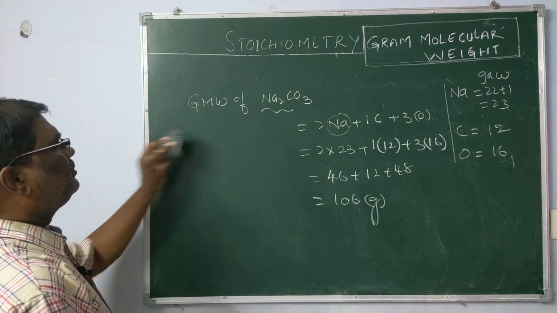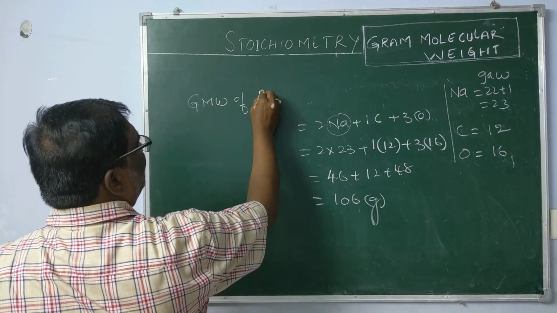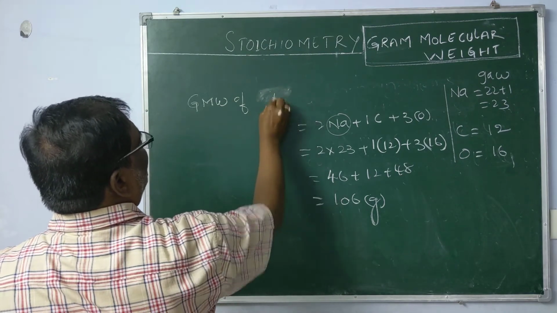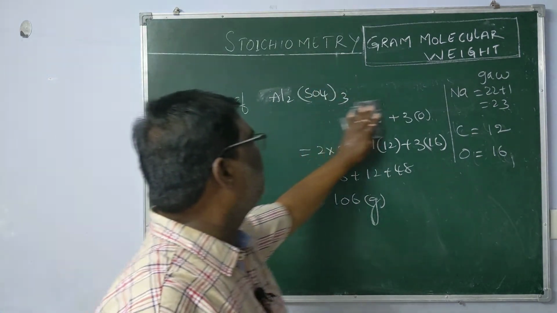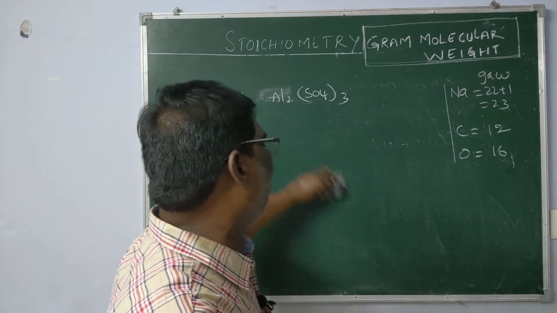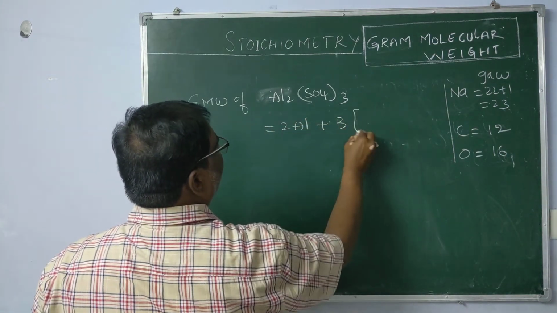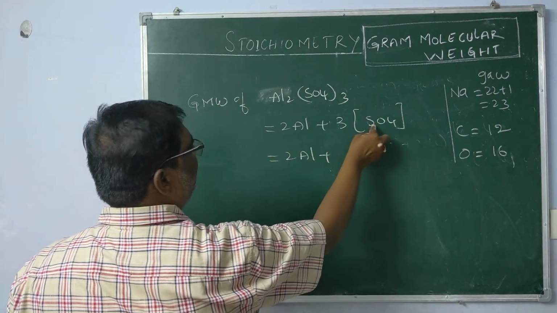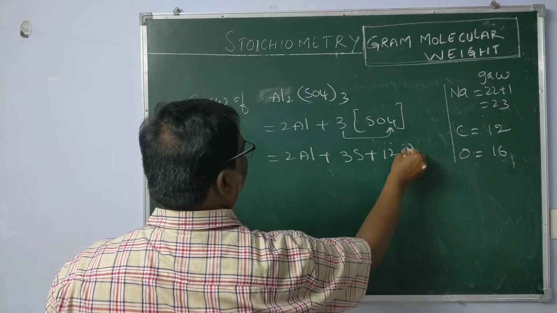Okay. Now this time we are going to find the gram molecular weight of aluminum sulfate. Now what are the atoms present in aluminum sulfate? Let us take how many atoms are there. 2 aluminum atoms and 3 sulfate, nothing but 2 aluminum plus 3 into 1 sulfur, 3 sulfur. 3 fours are 12 oxygens.